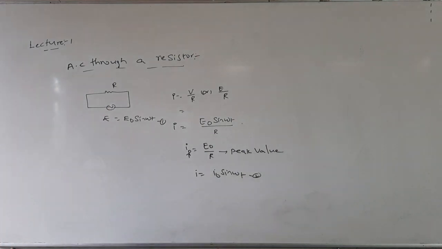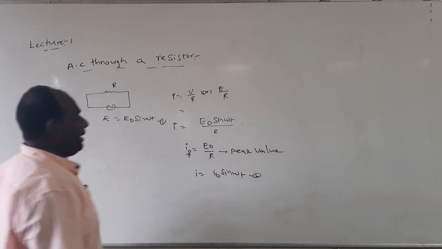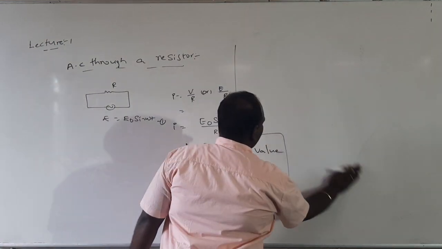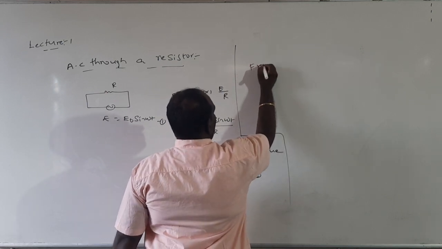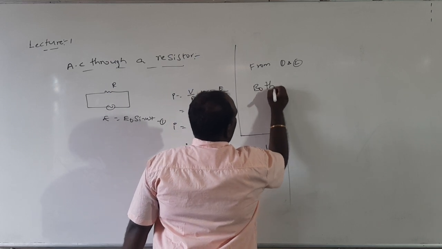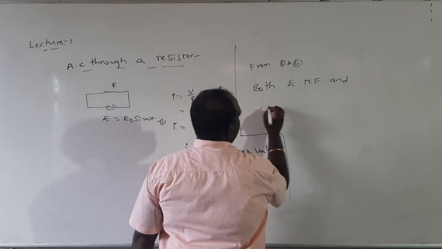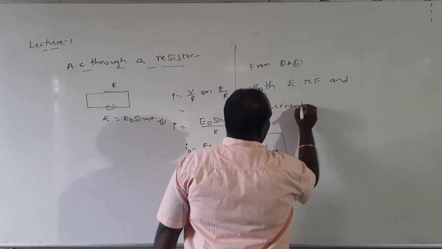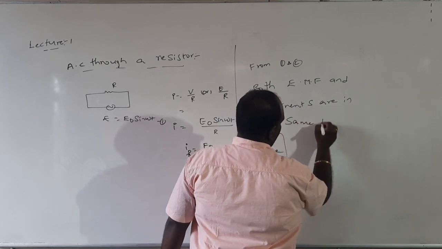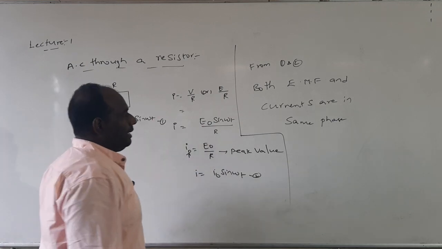So from 1 and 2, E equal to E naught sin omega t, I equal to I naught sin omega t. So we can say from equation 1 and 2, both EMF and current are in the same phase. Same phase, that means both have the same phase.